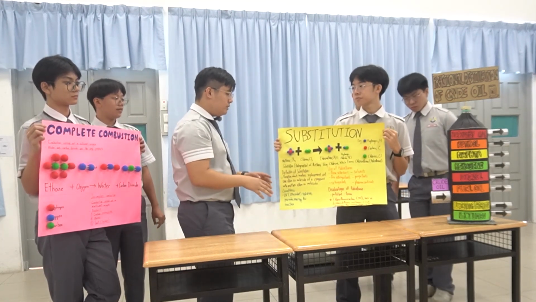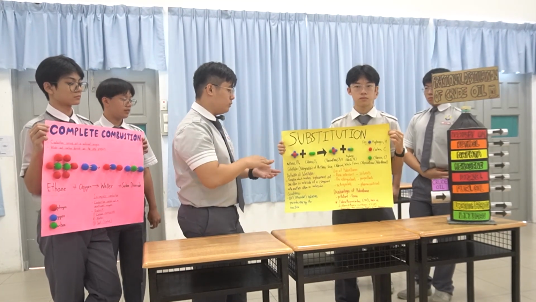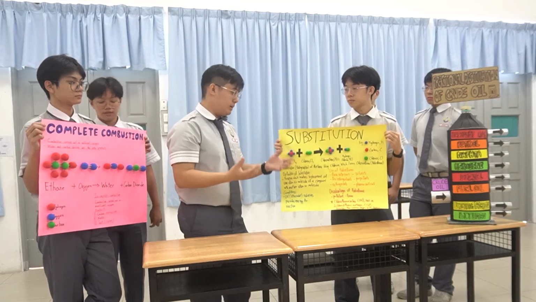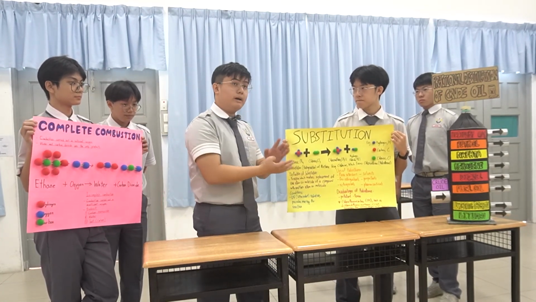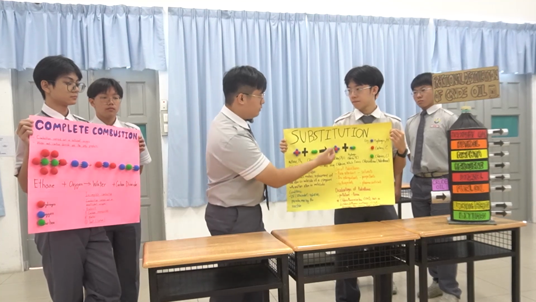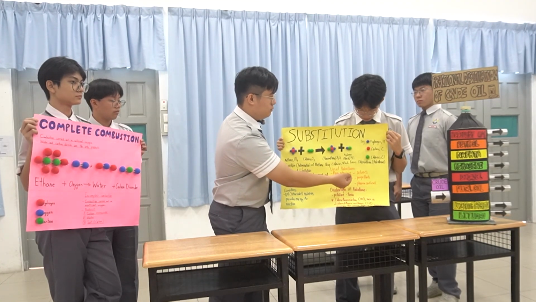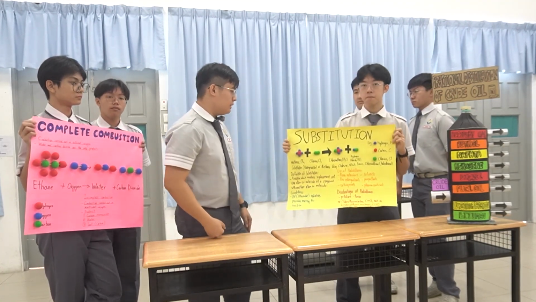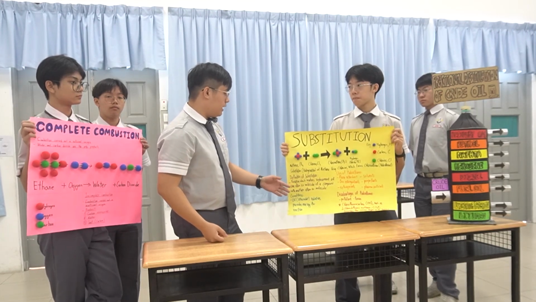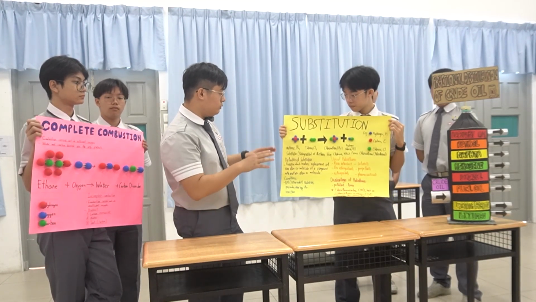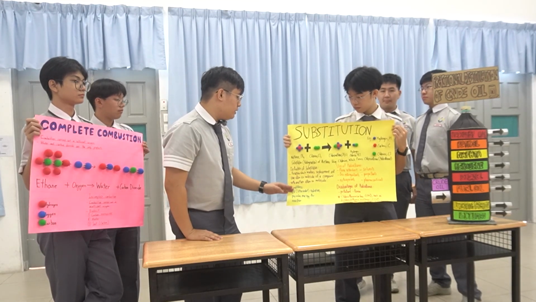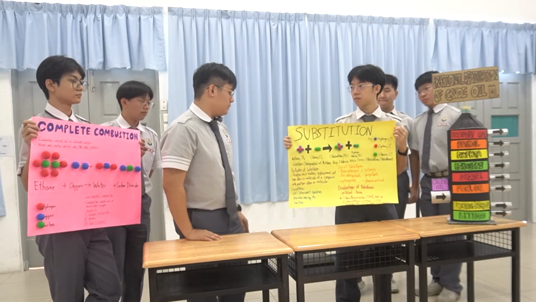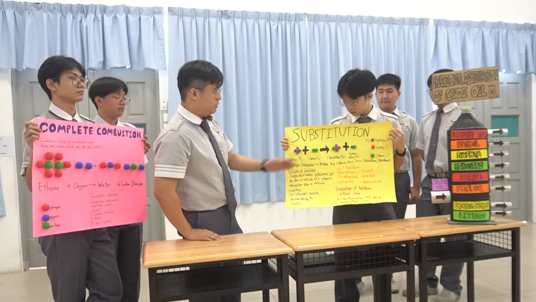This kind of substitution is what we call halogenation of the alkane, reacting with a halogen such as chlorine or bromine, and it can form chloroalkane, which is also a haloalkane. And under which condition does this chemical reaction occur? We need UV, which is ultraviolet radiation, to provide the energy for this reaction.